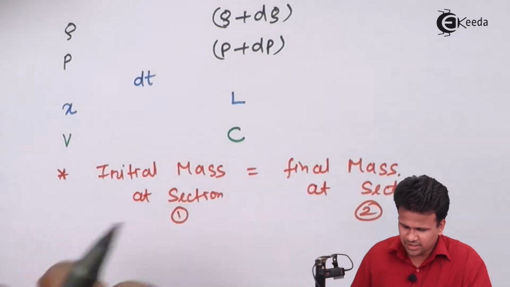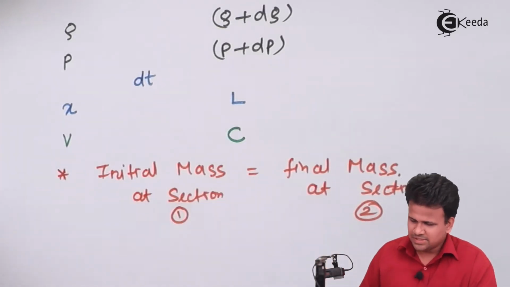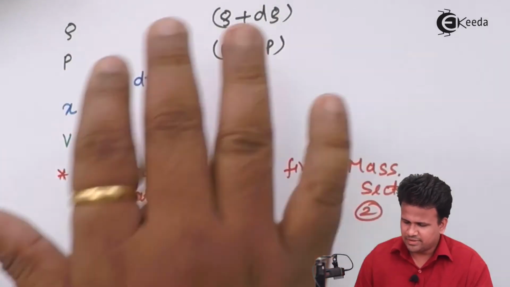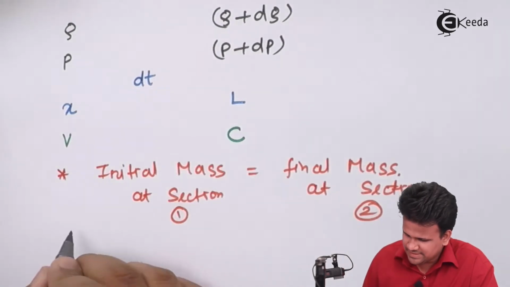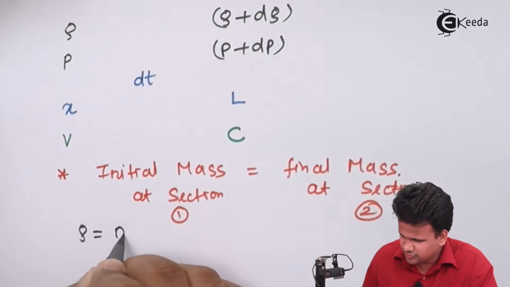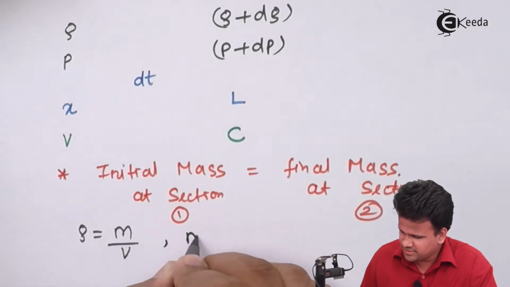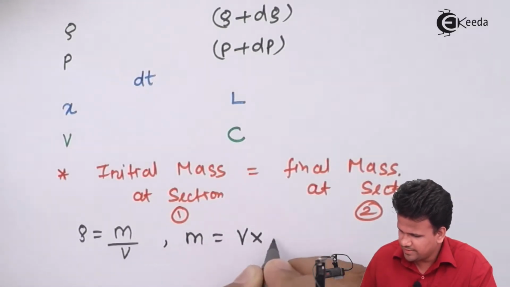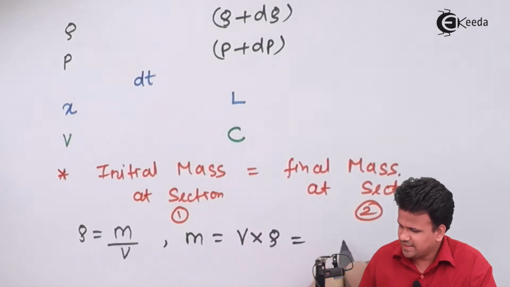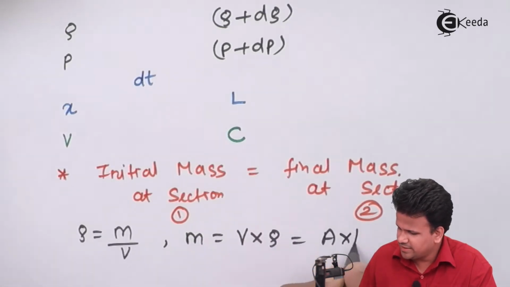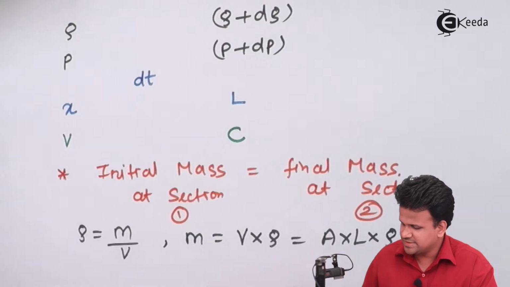So let us check what the initial mass is. We know that density is equal to mass upon volume, and mass will be equal to volume into density. That can be written as area into length into density.